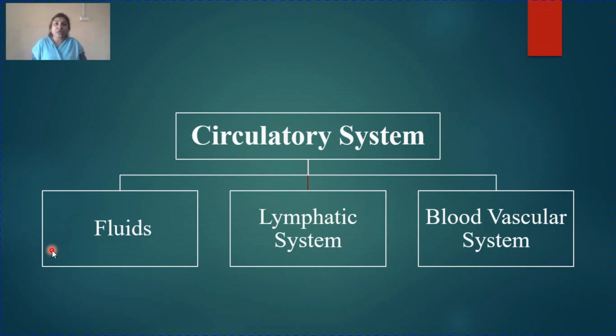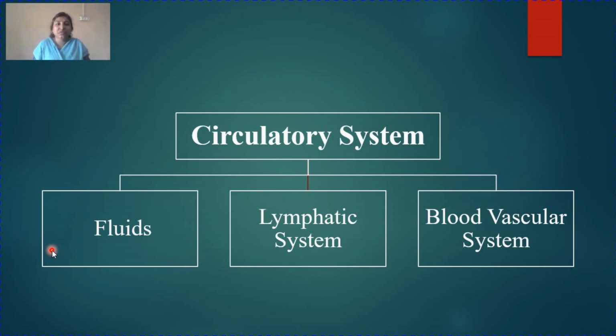Fluid is an integral part of the body. It helps to maintain the tonicity of the body. It helps to keep the cells rigid. It helps to carry out various metabolic activities. So fluid is also a very important aspect of the circulatory system. Actually, the circulatory system works with the help of fluid. It is the fluid that transports each and every material to each and every cell.